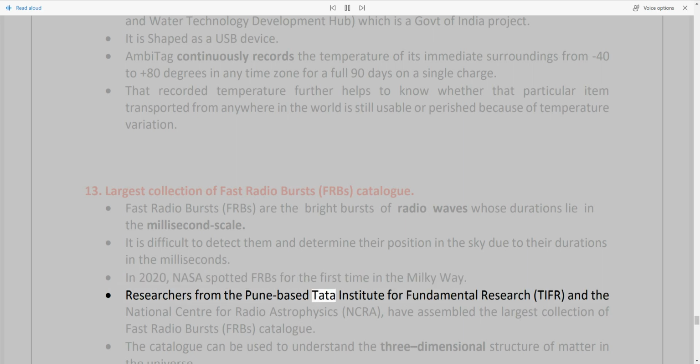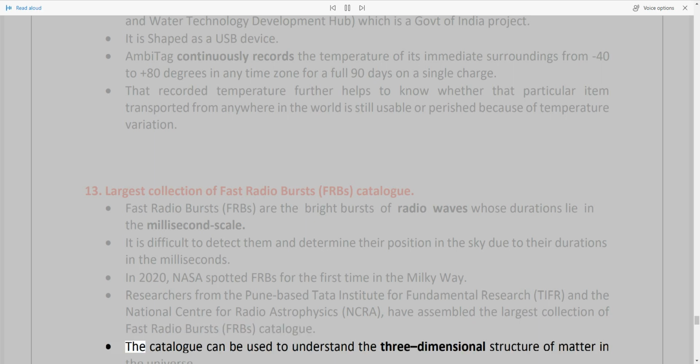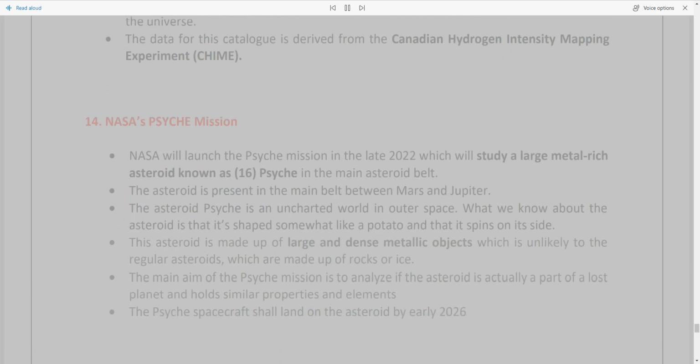Researchers from the Pune-based Tata Institute for Fundamental Research, TIFR, and the National Center for Radio Astrophysics, NCRA, have assembled the largest collection of fast radio bursts, FRBs, catalog. The catalog can be used to understand the three-dimensional structure of matter in the universe. The data for this catalog is derived from the Canadian Hydrogen Intensity Mapping Experiment, CHIME.